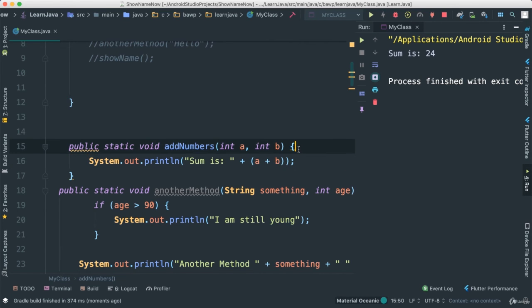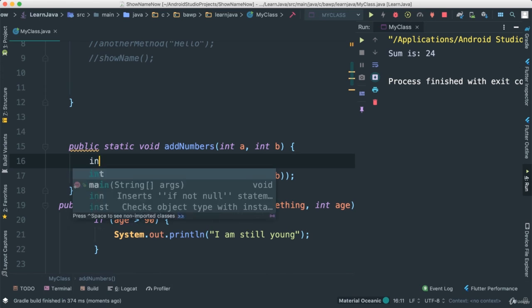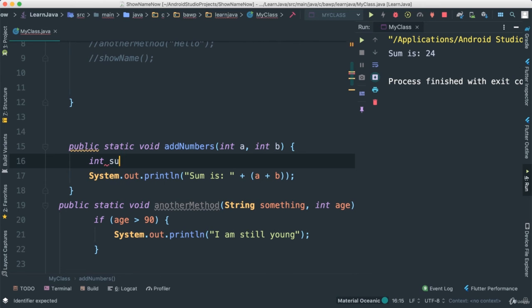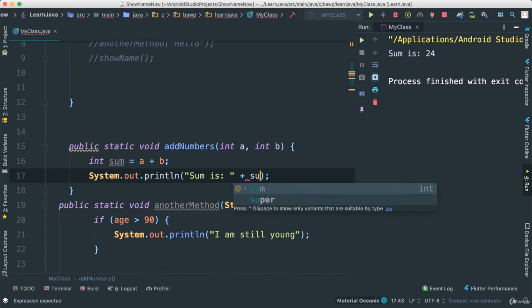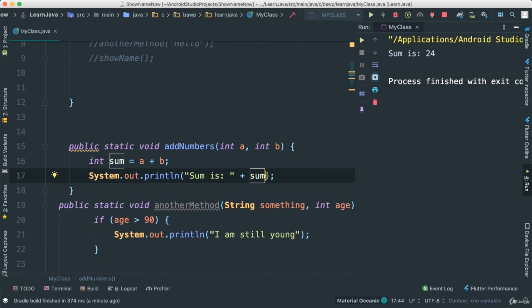Now, of course, we know about variables now. We could have said here, int sum is equal to A plus B like that, and just put the sum here. In this case, if we put sum here, we wouldn't need to put that in parentheses because we already know the sum is A plus B, so this is its own expression. Save that and run, we should see sum is 24. All right, there we go. That works.